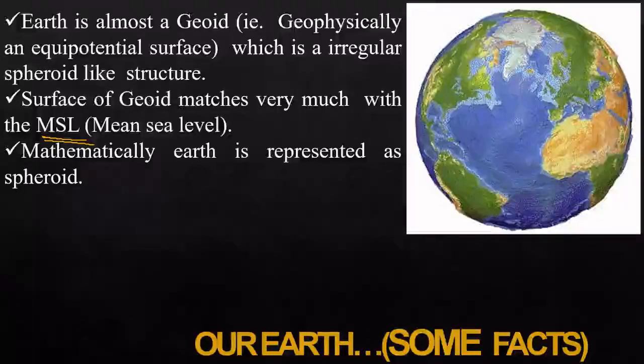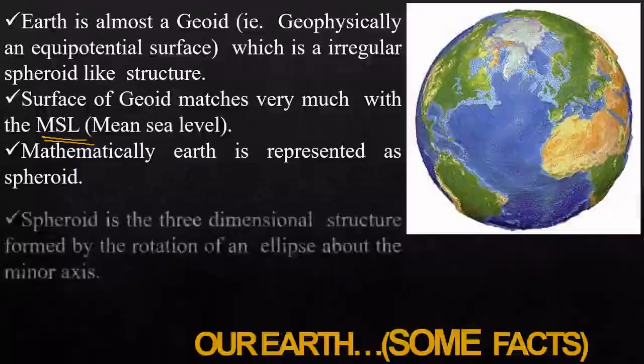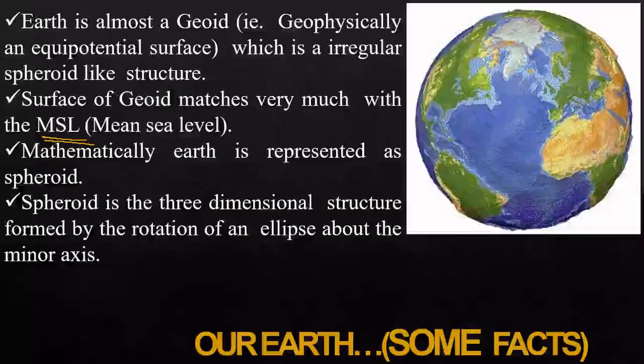Mathematically, Earth is represented as a spheroid. Mathematically it is difficult to represent or to model a geoid, which is nothing but an irregular spheroid. So mathematically we represent the Earth as a spheroid. And what is a spheroid?